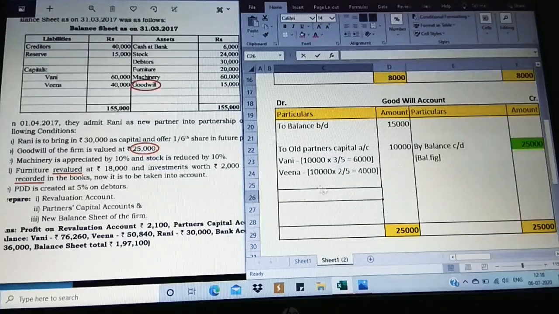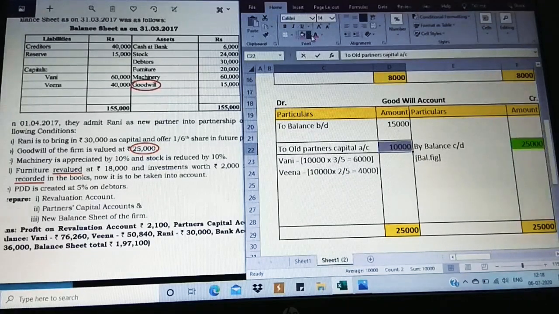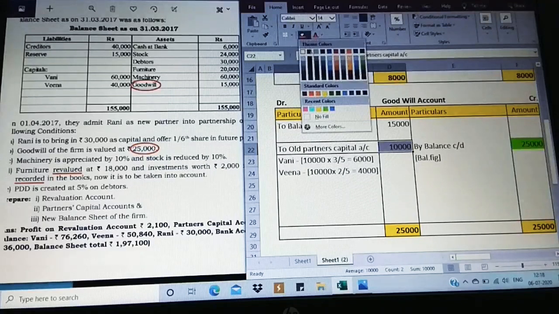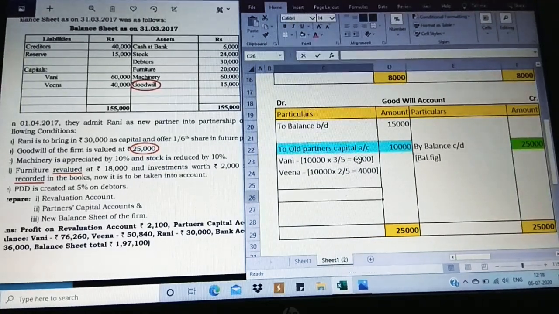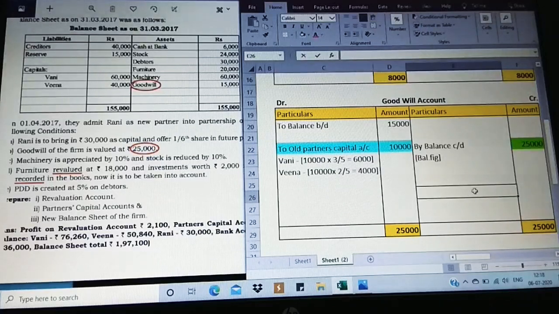Observe, this value we are going to post in the opposite direction in the partners' capital account. Let me highlight here. I can show it as in the previous sums which we came across, but in that calculation, 6,000 and 4,000 will be shown separately. That might put us again into confusion. So this is the only way we could make it clear how we can do the steps easily without breaking our head. Very simple.